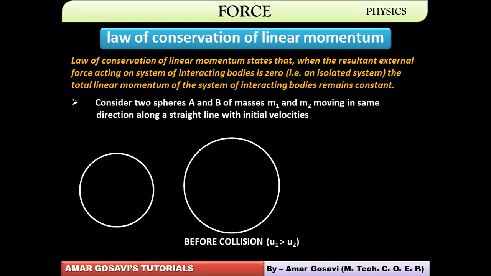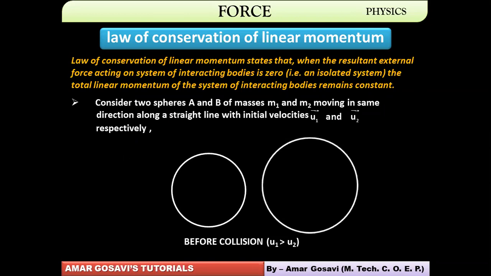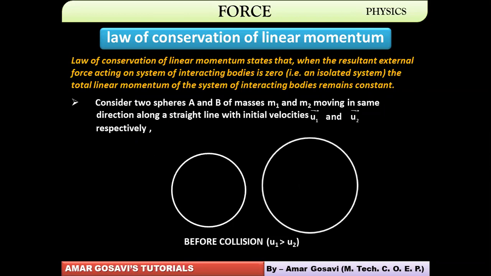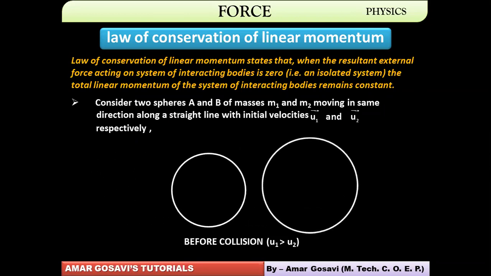We are considering two spheres, say A and B, of masses m1 and m2. They are moving with u1 and u2 as initial velocities such that u1 is greater than u2. So that means sphere 1 will ultimately collide with sphere 2, because u1 is greater than u2. So this is a picture before collision.